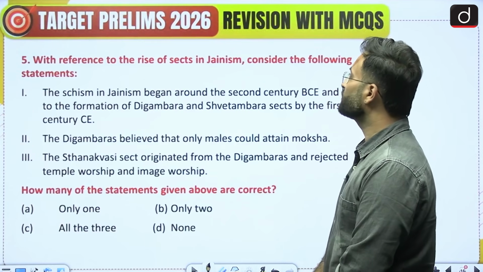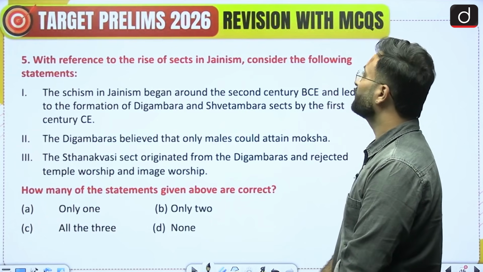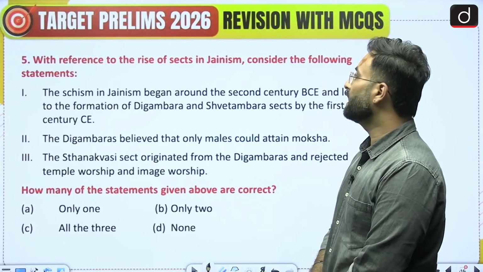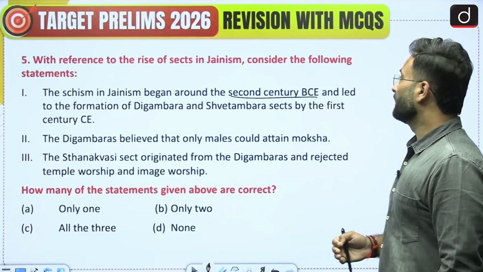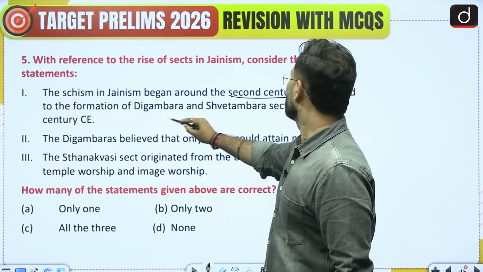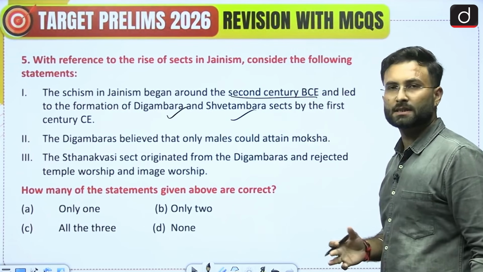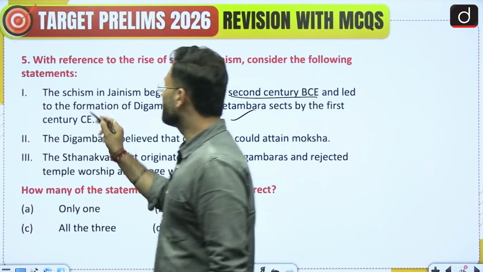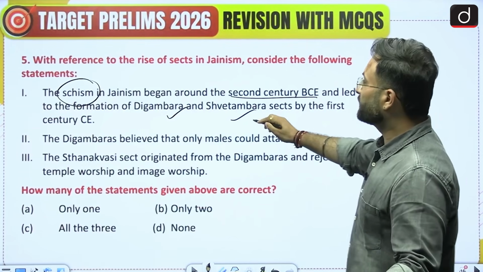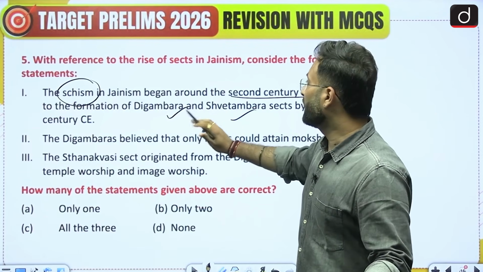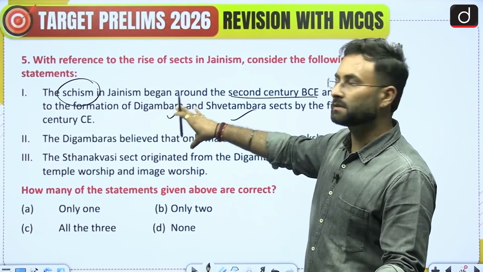With reference to the rise of sects in Jainism, consider the following statements. The schism in Jainism began around the 2nd century BC and led to the formation of Digambar and Shwetambar sects by the 1st century CE. So when we talk about the schism, that means the kind of divide which started in Jainism. So this statement is true when we are talking about the sects like Digambars and Shwetambars.